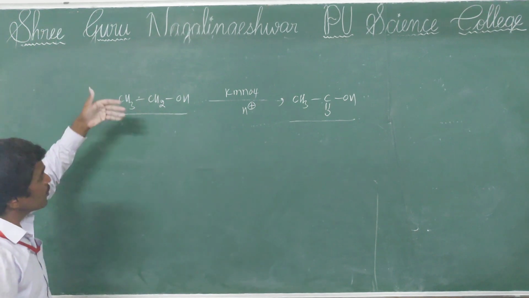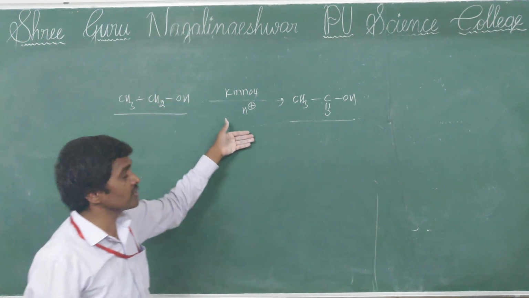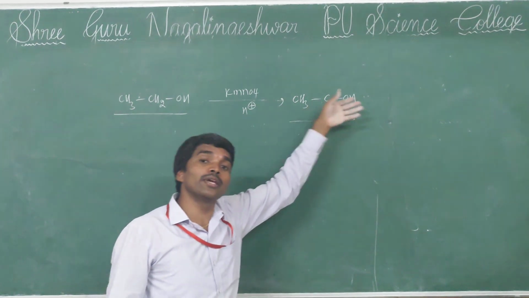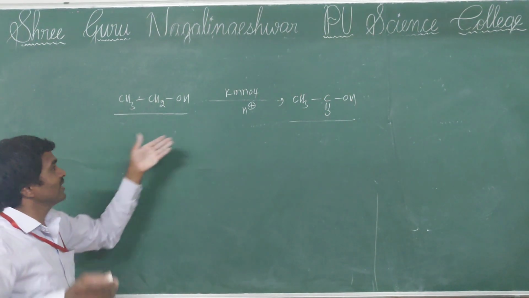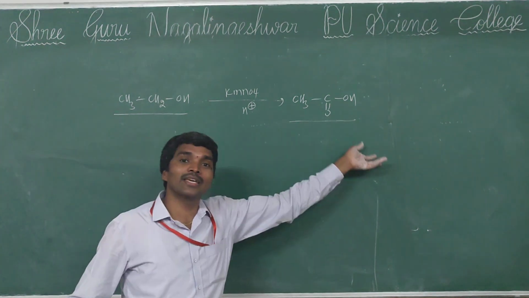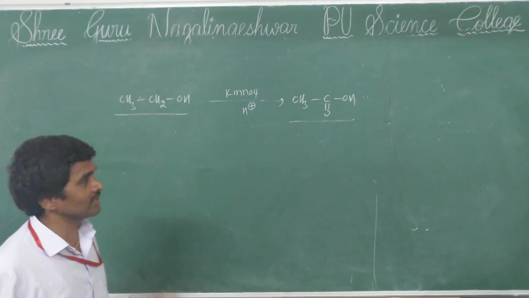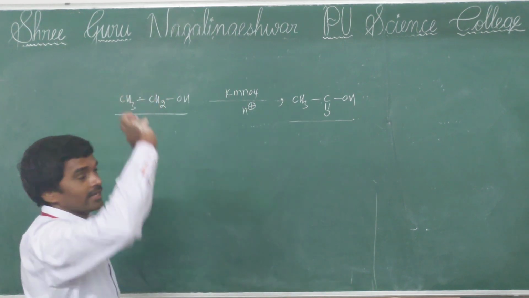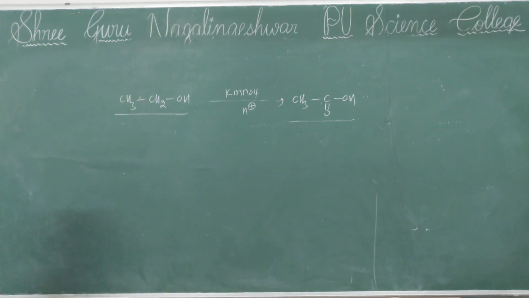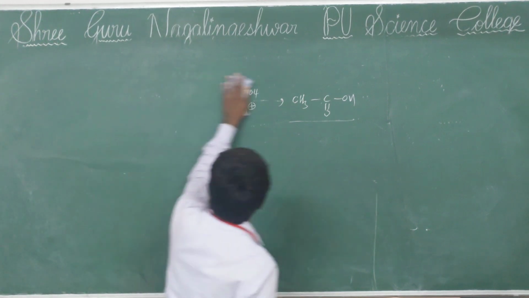For example, if you take propanol and it undergoes oxidation in the presence of KMnO4, propanoic acid is formed. For example, decanol undergoes oxidation and decanoic acid is formed, a direct acid. So primary alcohol is directly converted into carboxylic acid, but what happens with secondary alcohol? We'll discuss now.